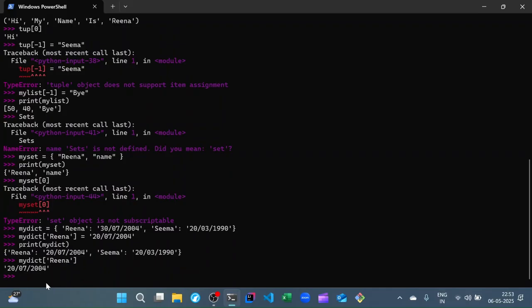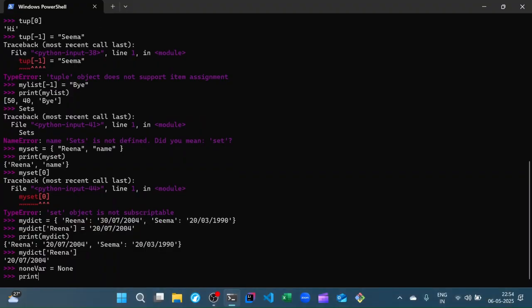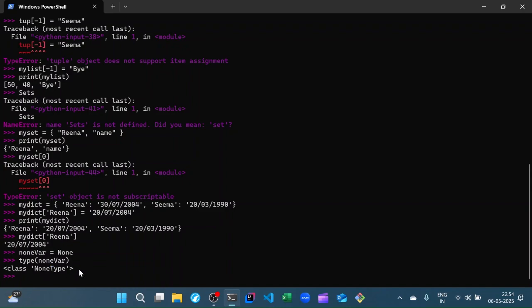Now, there is one more data type that I haven't discussed, and that is your None data type. The None essentially just denotes the absence of anything. What that means is if I declare none var to be None, what that means is that nothing is stored in none var, right? So there's nothing stored in none var. It's not associated with a particular number or a string or a sequence collection or a mappings collection or anything of that sort. There's just an absence of anything.